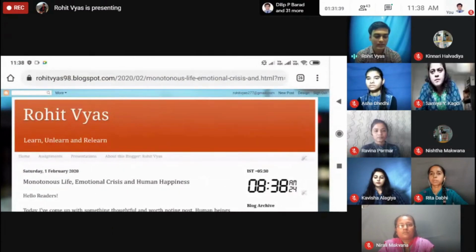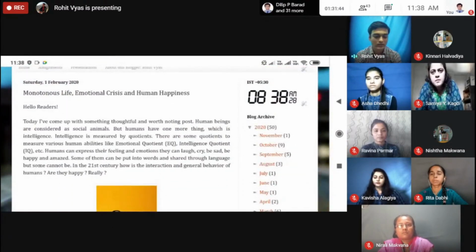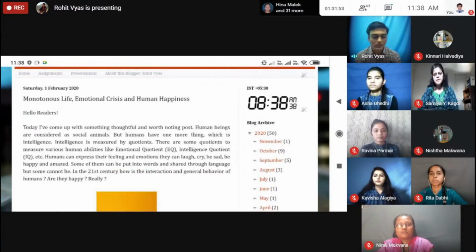And then time and again you have to rotate your screen. So it is better to learn how to rotate your screen, because the setting of rotation differs from phone to phone. So for example, if I want to talk something about my blog, then this screen sharing option will be very useful. And be careful while turning on your microphone.